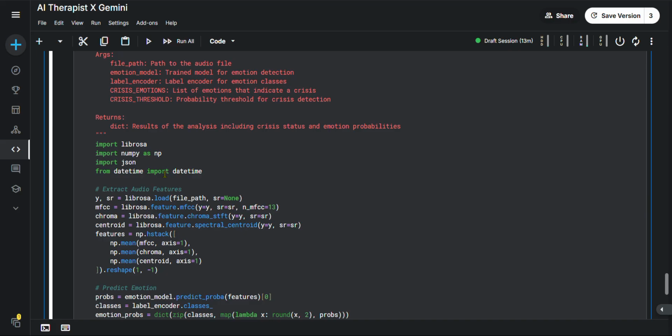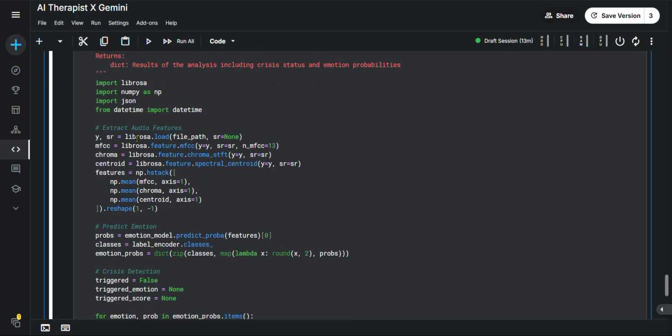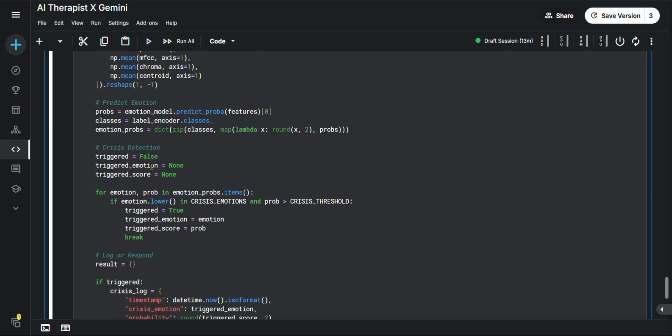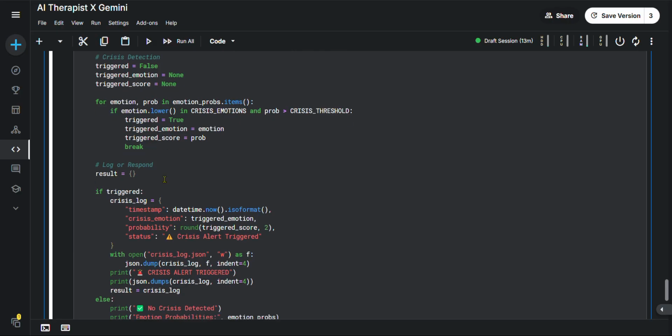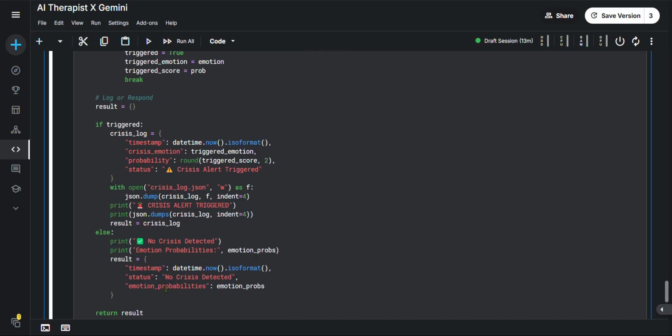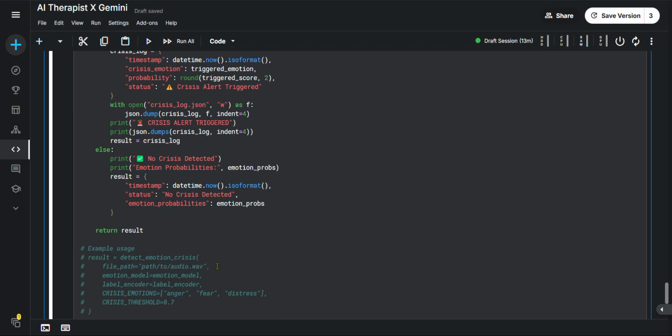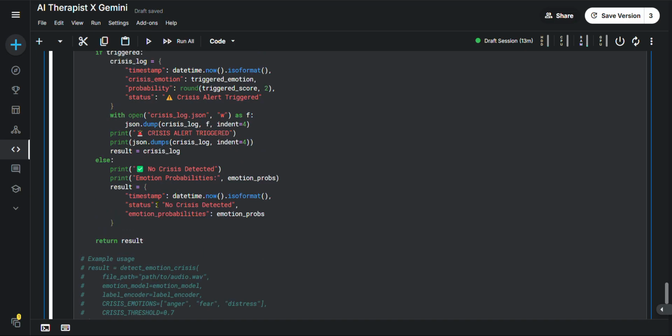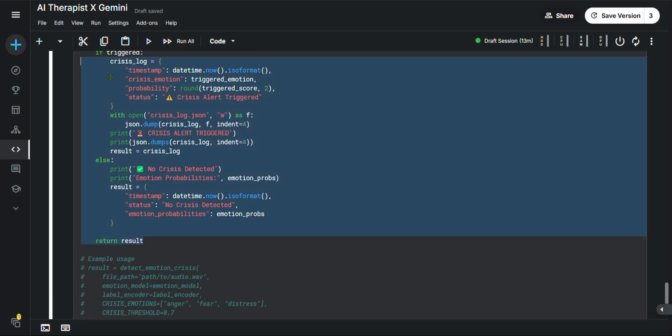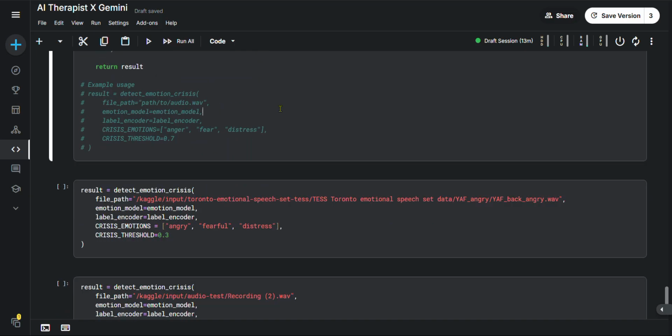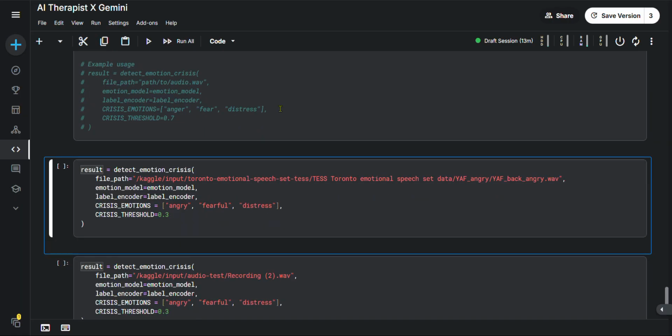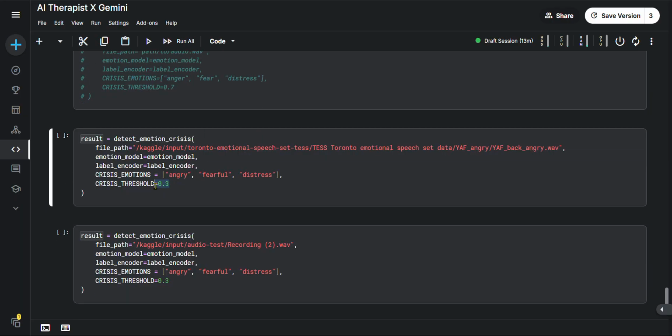What we are having is extract audio features, predict emotion, crisis detection, then log or respond. The output will be based on this. Then we will go for 30%. If any of angry, fearful and distress is more than 30%, we will report that as a crisis alert.